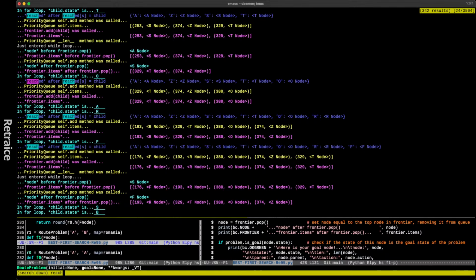Can we do regular expressions? No. Come on, that would have been so cool. I don't know. I can do it in Emacs. I can't do it in Tmux. So reached. Each one of these blue lines gets bigger and bigger as we go through the execution. It's not true of.